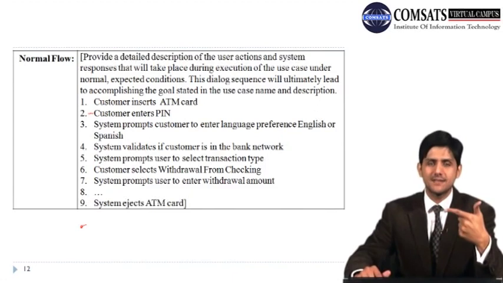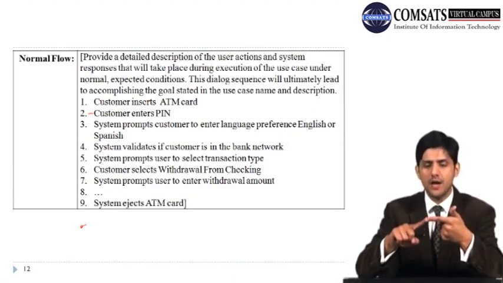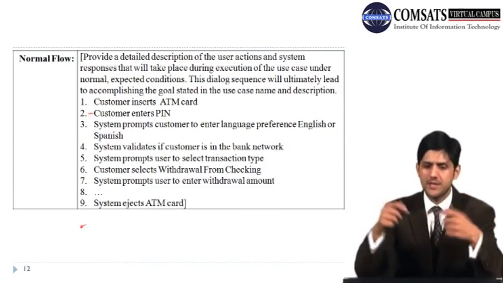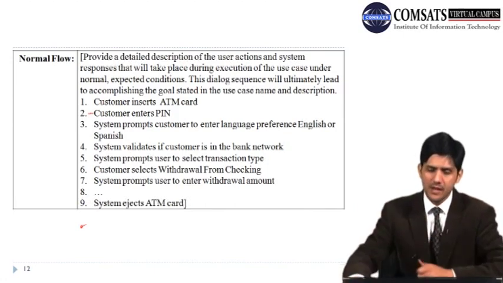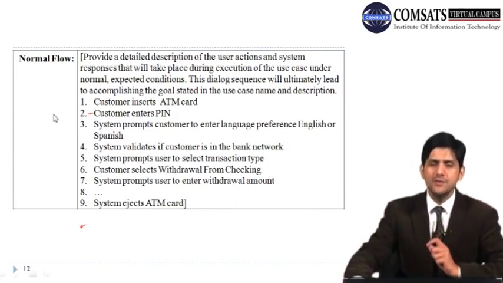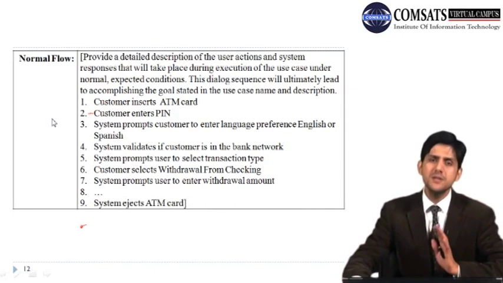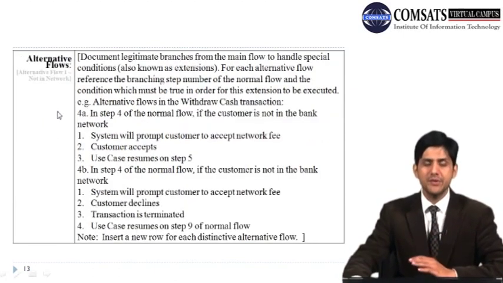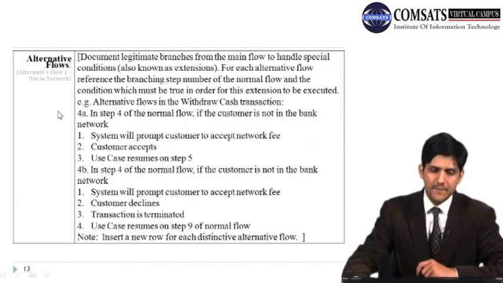My use case would be a success. The post condition would be that the customer has got cash, his balance has been reduced, and he's got his ATM card, and he's also been generated a receipt. But we said that in a use case we can have some variations as well, and these variations are mentioned under these alternate flows.